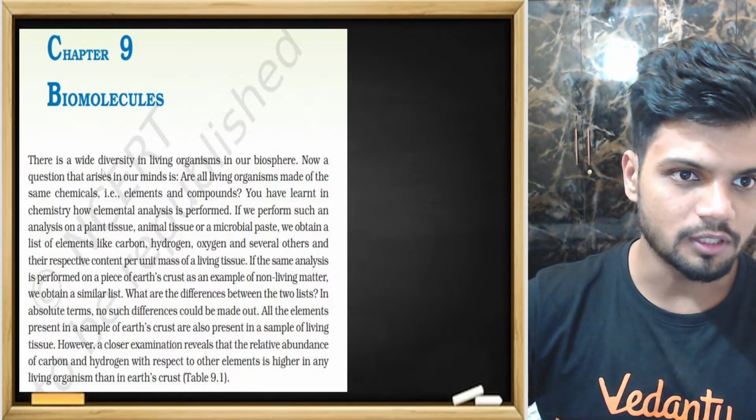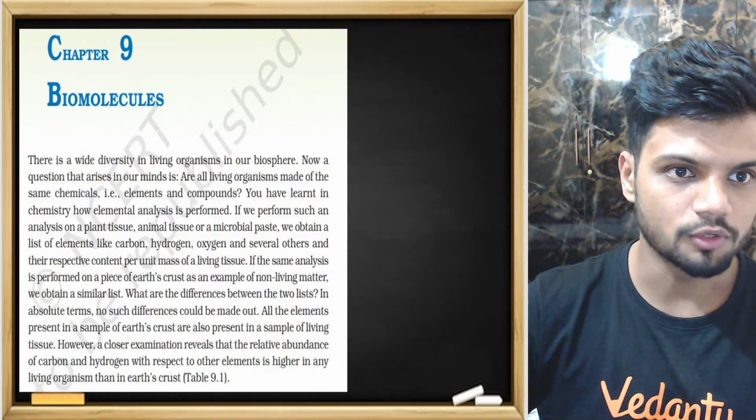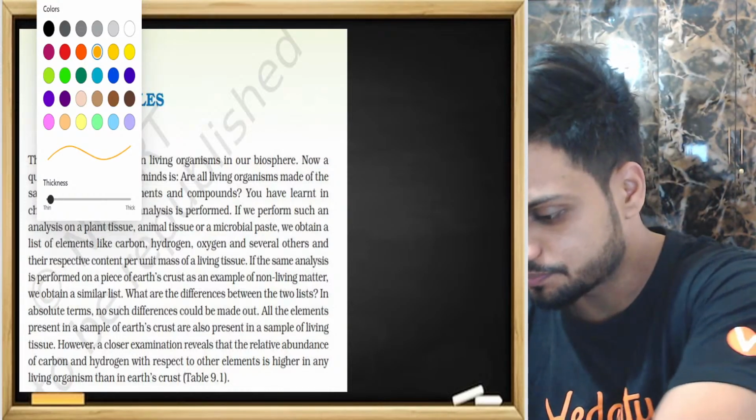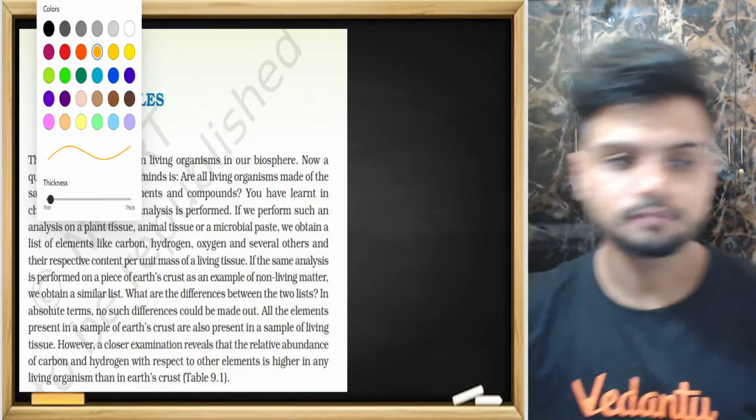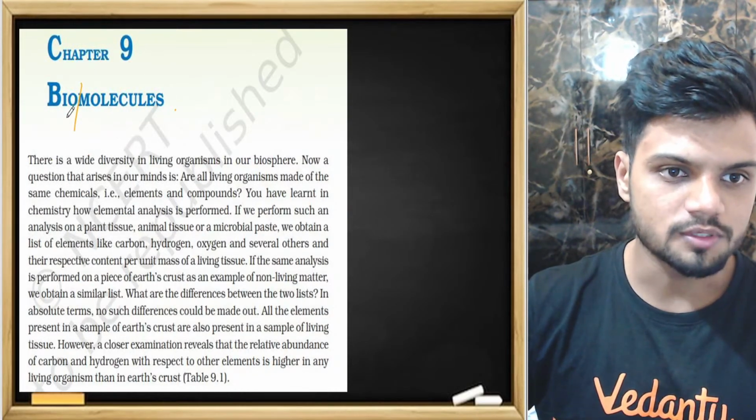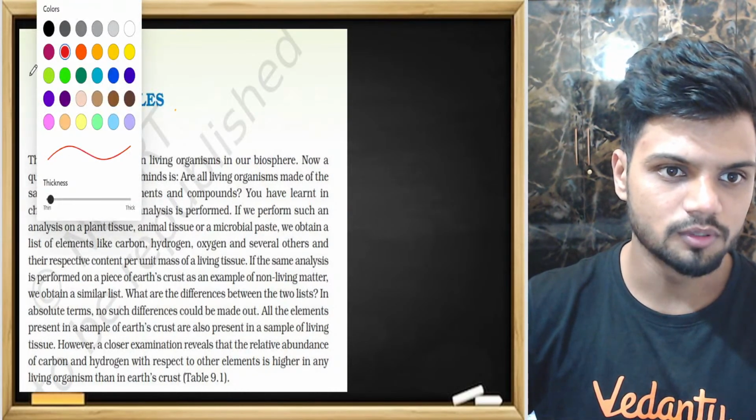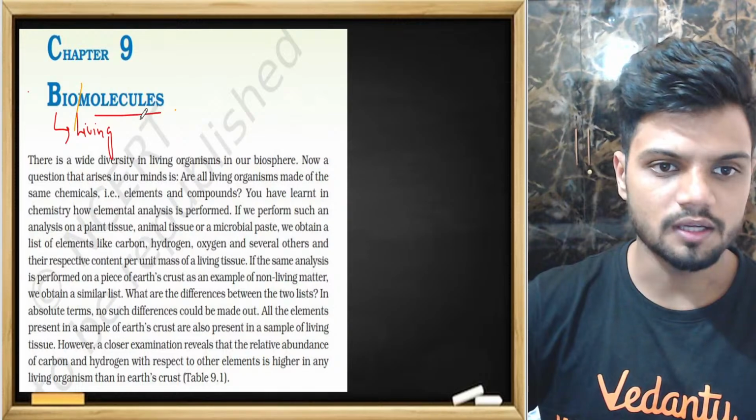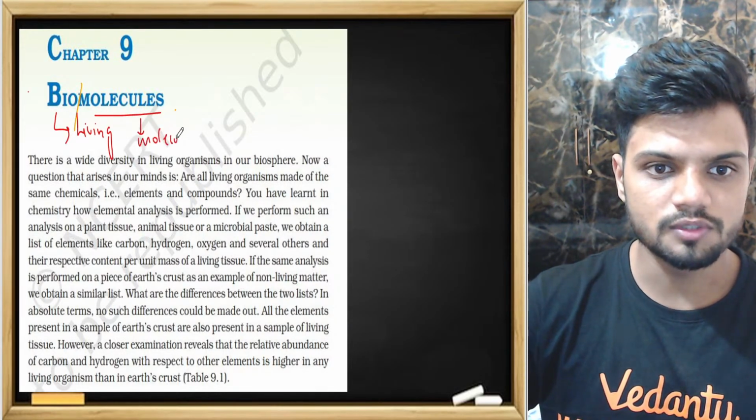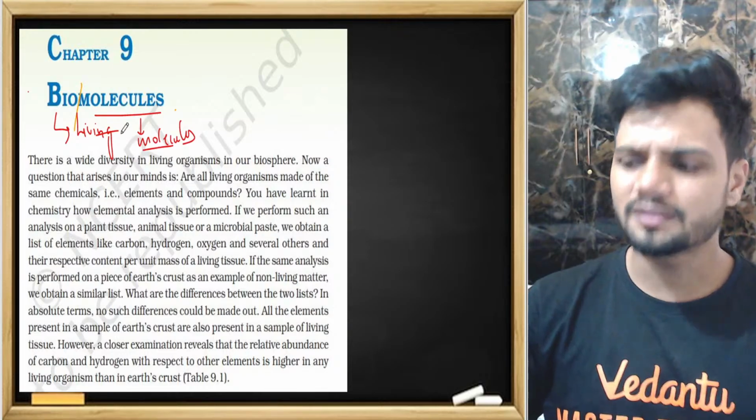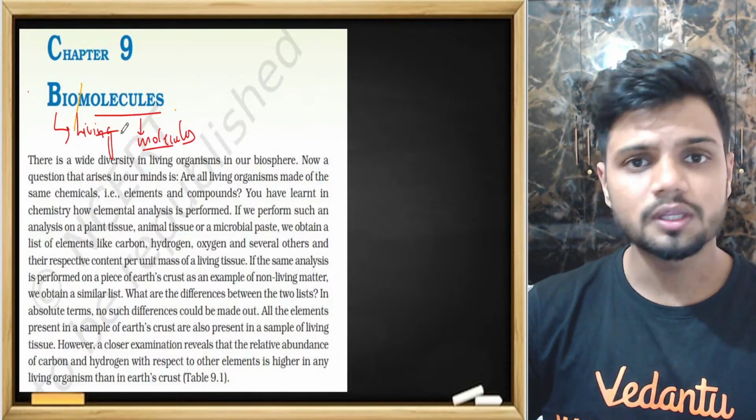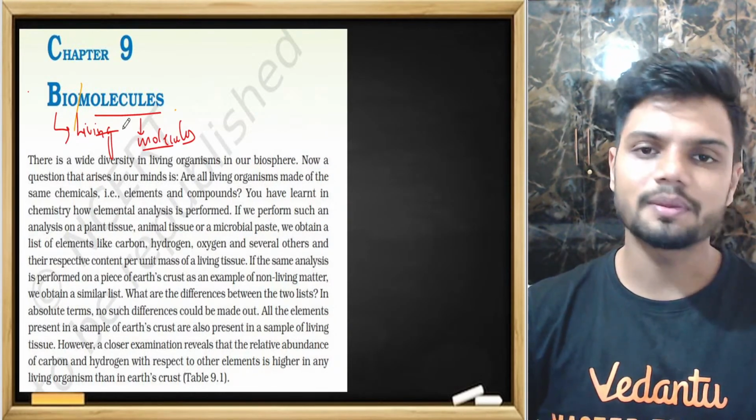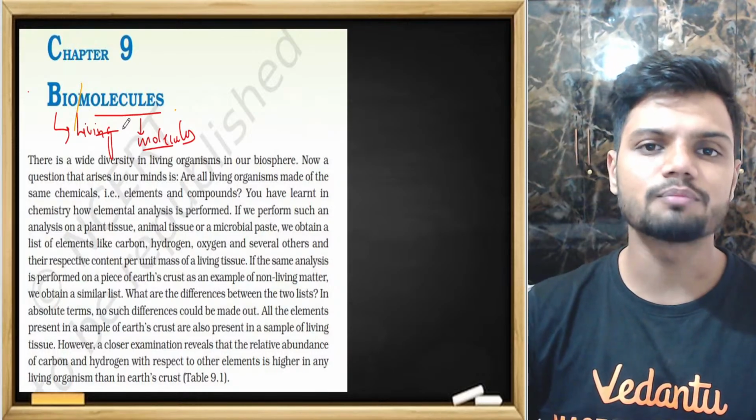Biomolecules. What is the meaning of a biomolecule first of all? Bio simply means living. Molecules are the molecules. So living molecules are called biomolecules. Now these biomolecules can be your proteins, carbohydrates, lipids, and amino acids. All of the following are basically the biomolecules, right? Different types of biomolecules.